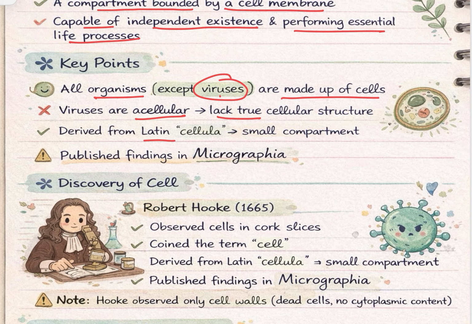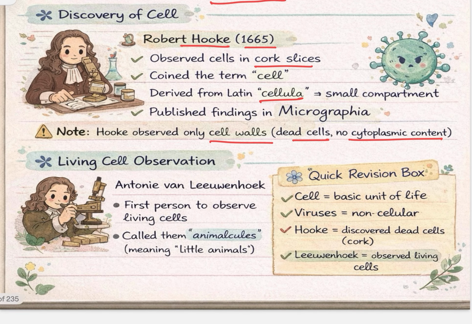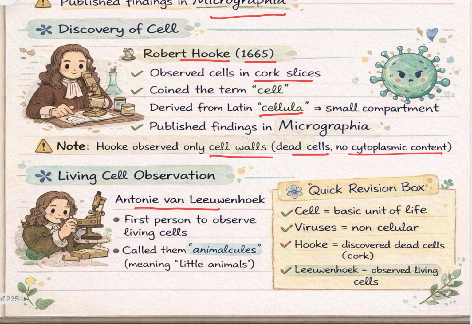Cell is derived from a Latin word cellula, which means small compartment, and this was published in Micrographia. Discovery of cell: Robert Hooke in 1665 discovered cell in cork slice and named them cellula. He also observed only cell walls, dead cells, no cytoplasmic content in it. So for the first time, Anton van Leeuwenhoek discovered the living cell and named them animalcules, which means little animals.